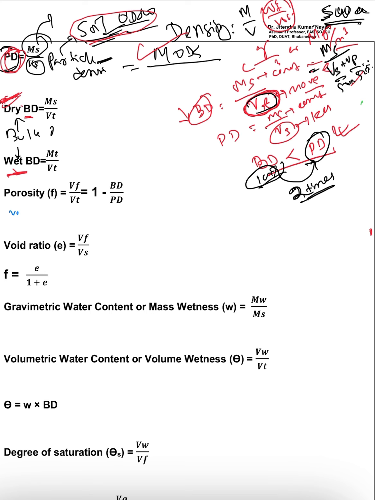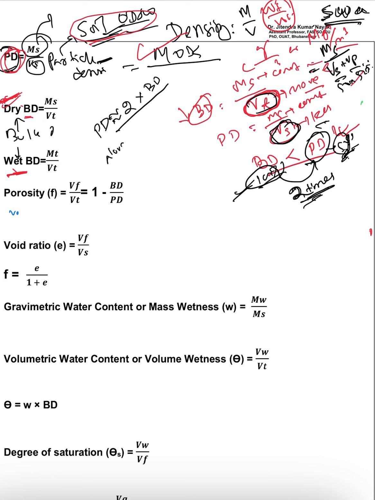If it is 100% in the denominator, the solid is only 50%, or even less than 50%, because you are taking the volume of solid as 50%. Okay. So it is on an average. On an average, we can say the particle density is nearly 2 times the bulk density.